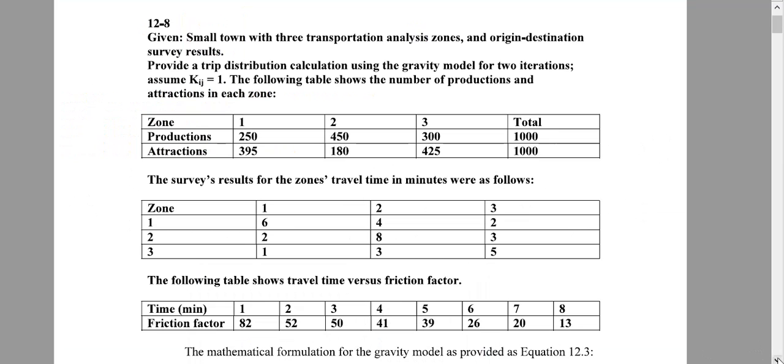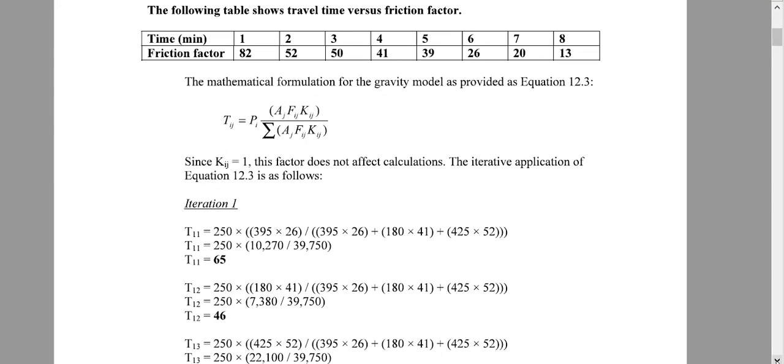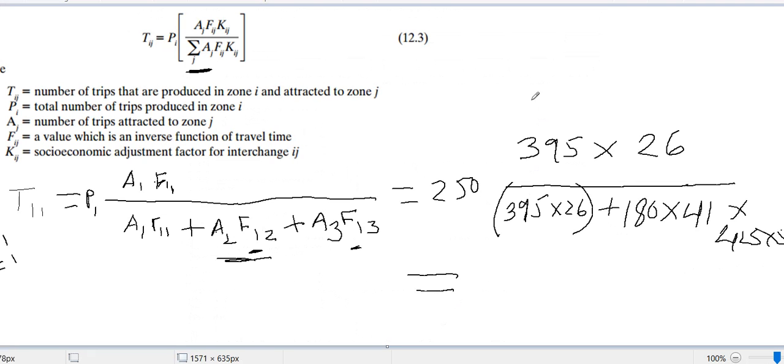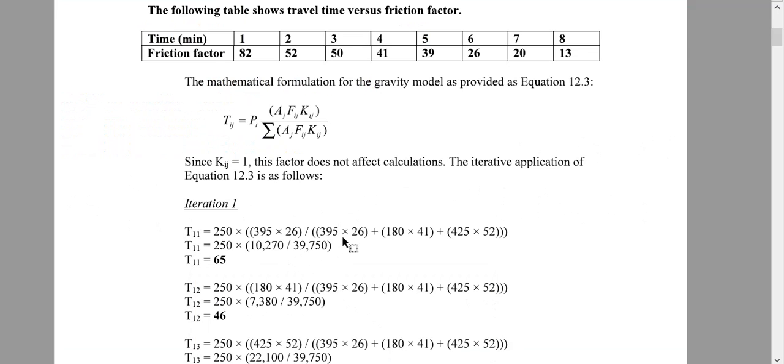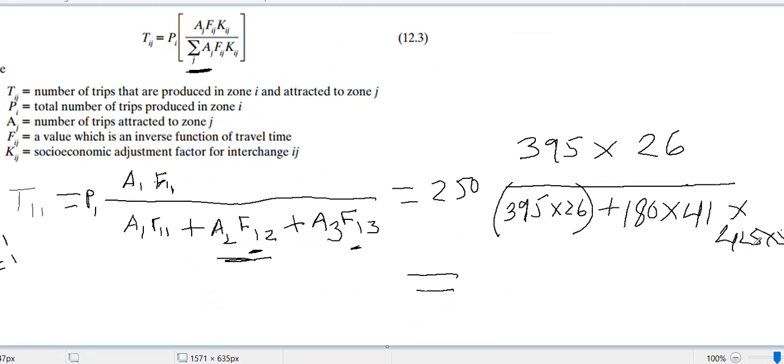So let us check that answer, whatever we did here. A1 on, so 250, 395 by 26, 395 by 26 here, then come here, then same thing 180 41, 425 52, 180 41, 425 52, that means it is correct. So hopefully you understood how to find different T if I change it. Let me give you another parameter to find.